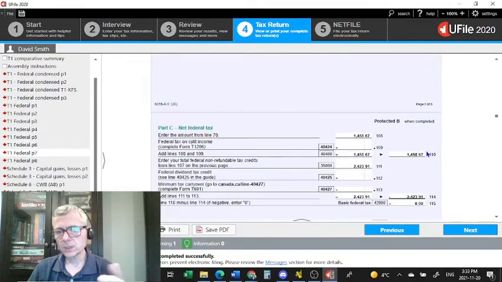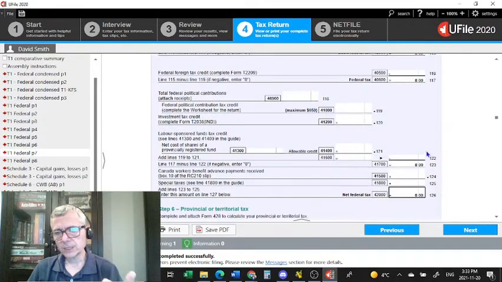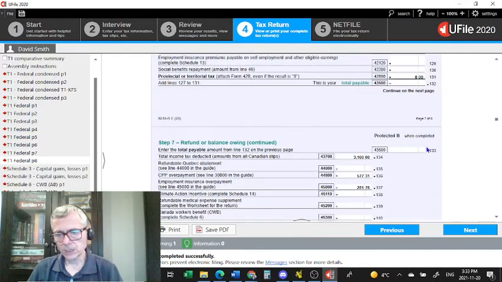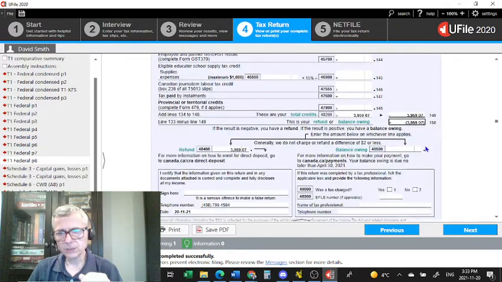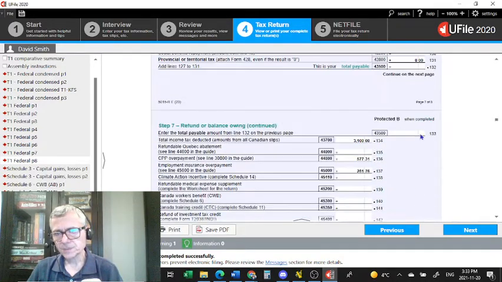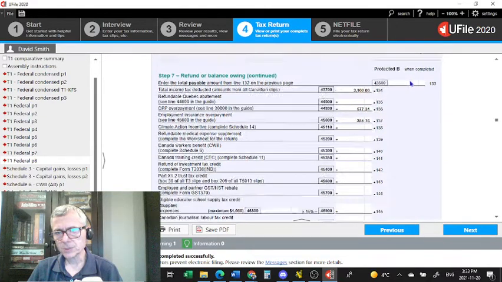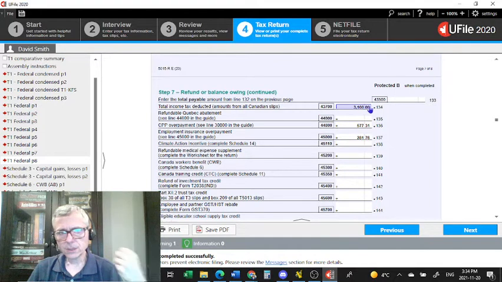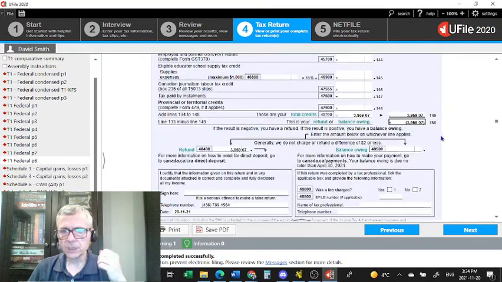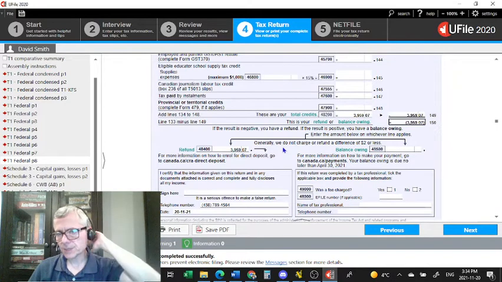In turn, what the taxpayer will get, fast forward to the fourth or last page, is, as you can see, tax payable is zero. Therefore, he's getting back the sum of all his taxes deducted at source. Any Canada Pension Plan and EI overpayments are also credited to his account for a total refund of $3,959.07.